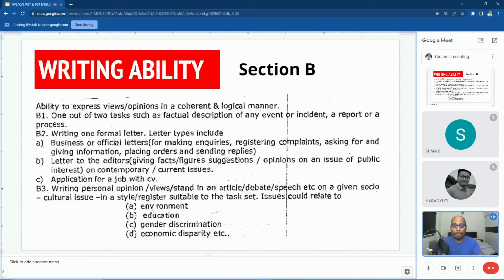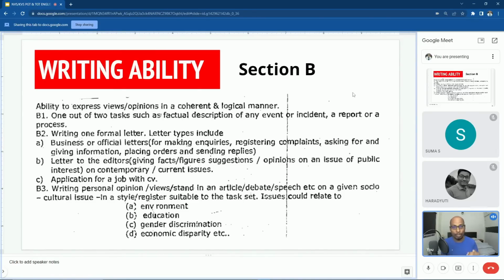In my experience, my point of view is that writing an essay like an article, speech, or report is comparatively easier than finding the right answer for an MCQ pattern, because MCQ is generally a little confusing. So let us start your writing ability syllabus, and in this class we are going to complete the entire writing ability part. One class for reading comprehension section A we completed, and in another class we are going to complete the writing ability. Once we complete reading comprehension section A and section B writing ability, technically speaking, 50% of the syllabus is over.